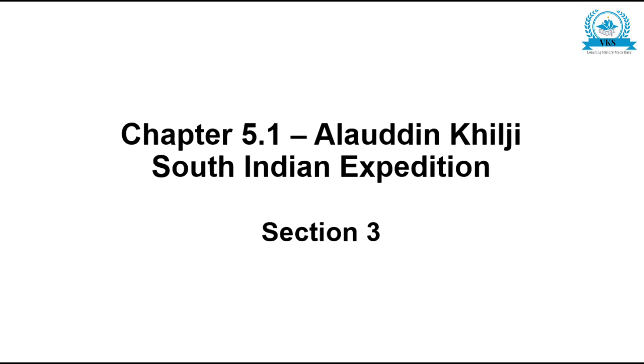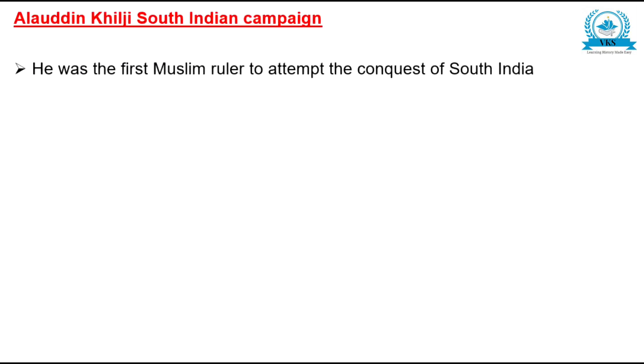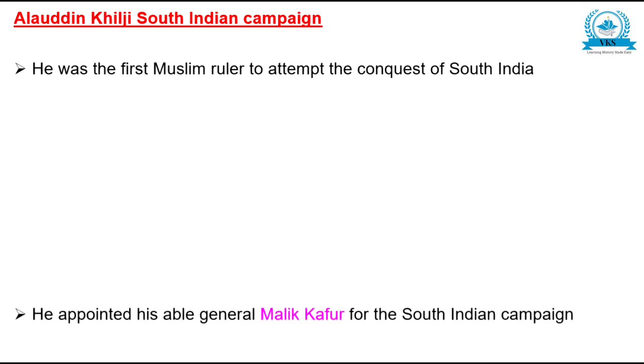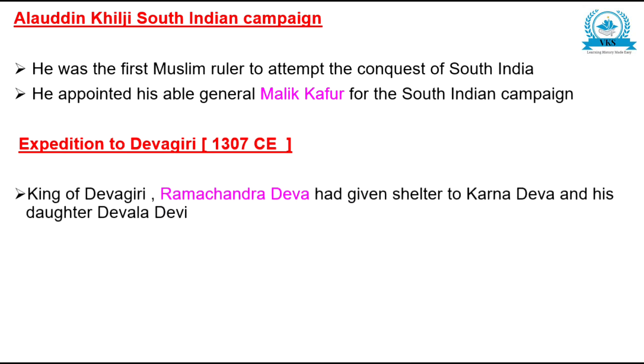Now let us see the points once more. Alauddin Khilji's South Indian expedition. He was the first Muslim ruler to attempt the conquest of South India. He appointed his able general Malik Kafur for the southern campaign. And first was the expedition to Devagiri, which happened in 1307 CE.